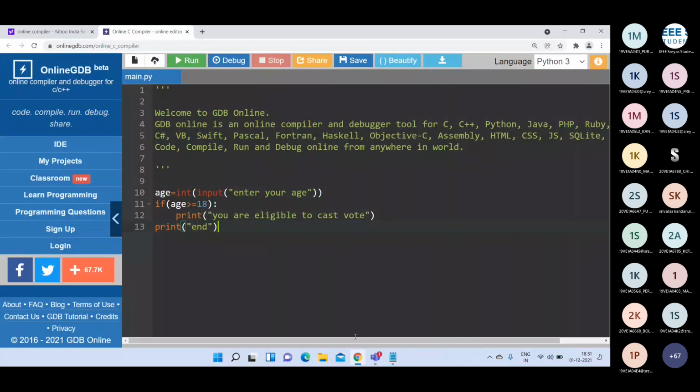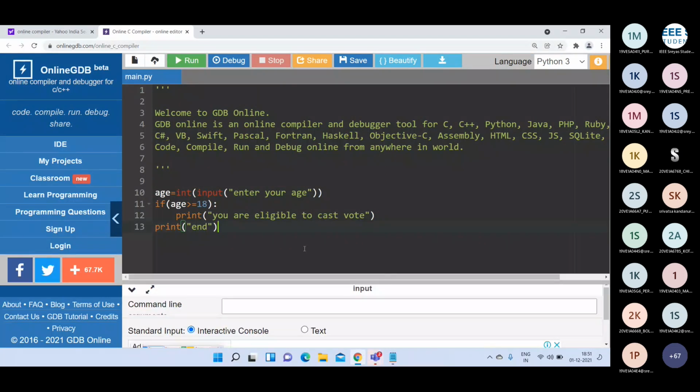No problem. So this is the simplest program we are using for a simple if statement. So if condition colon, then you can write some set of statements here. Then the last statement is not related to the if statement. This is outside the if statement. If the condition is false, the program will print end.